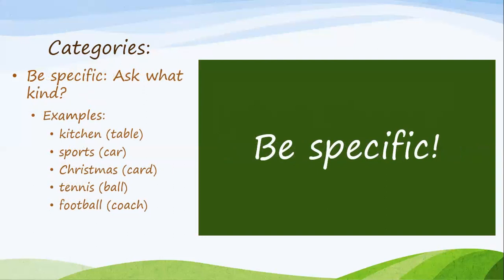Another category is be specific, and this we can also use ask what kind. Examples: the kitchen table. It could be the desk table, it could be the dining room table, but in this sentence, let's say for example that I wanted to talk about the kitchen table. In this case, kitchen is a word that is describing the table, okay? Same as sports car. What kind of car? Well, it's a sports car. Sports is an adjective in this phrase that is describing car.